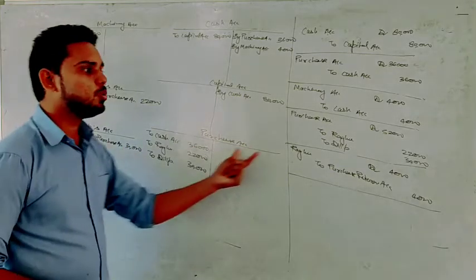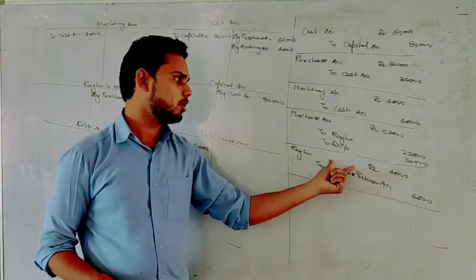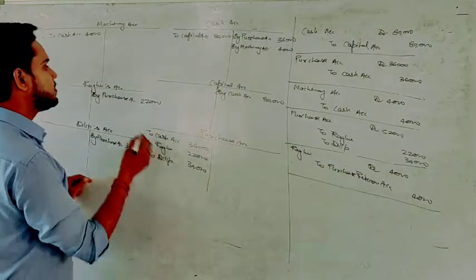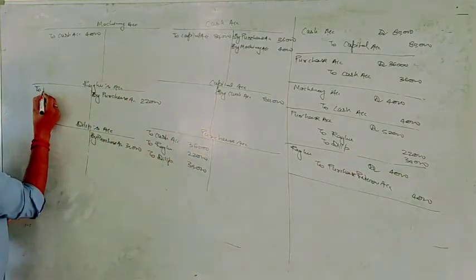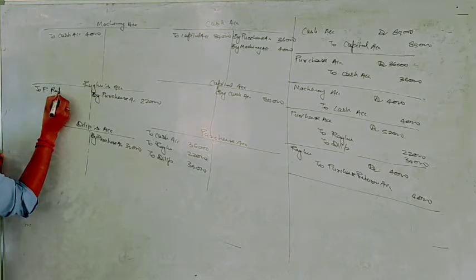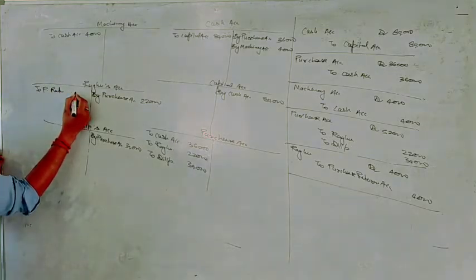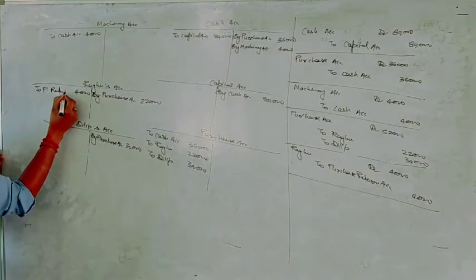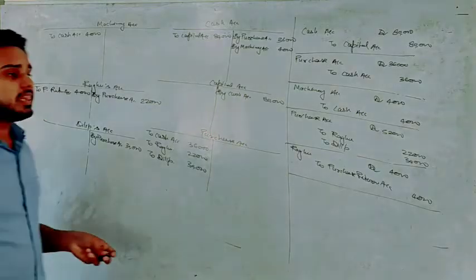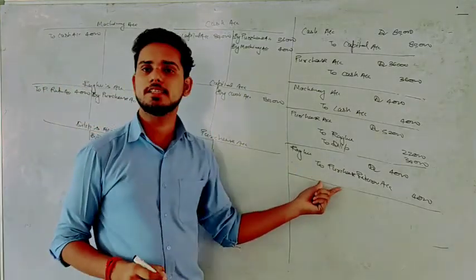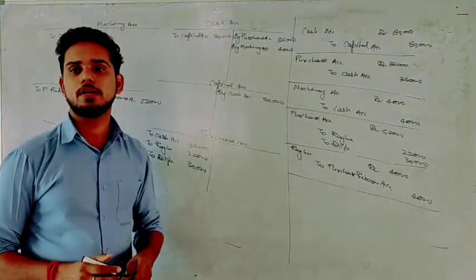Then next we have Raghu on the debit side. So on the debit of Raghu, we will write name of opposite, to purchase return, and amount is 4,000. Okay, and then next we have to prepare purchase return. So same way you can prepare purchase return.